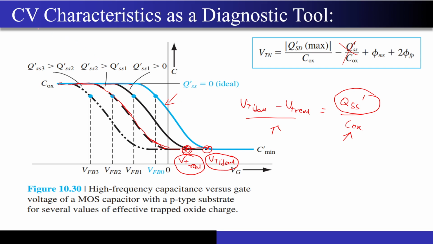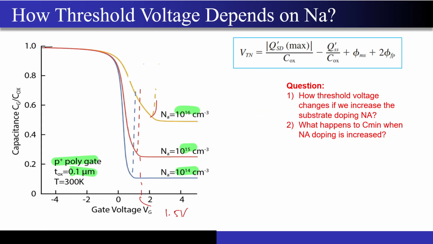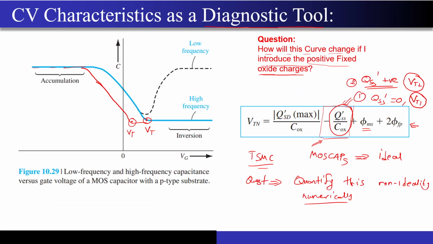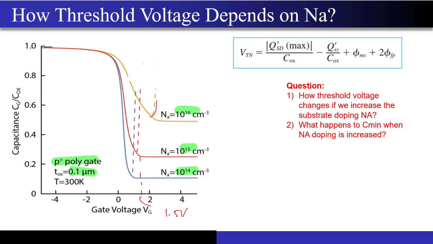So this is how we can use the CV characteristics as a diagnostic tool, right? Diagnostic tool in terms of what? In terms of quantifying how much oxide charge has actually been trapped. So I hope you understood and will appreciate the importance of the CV characteristics and why this is important.